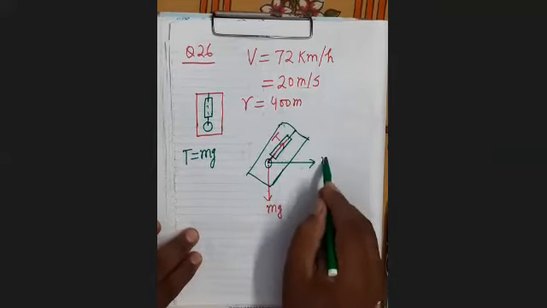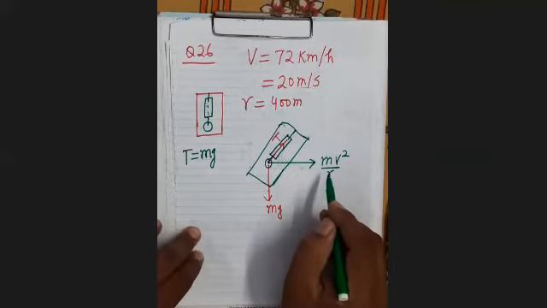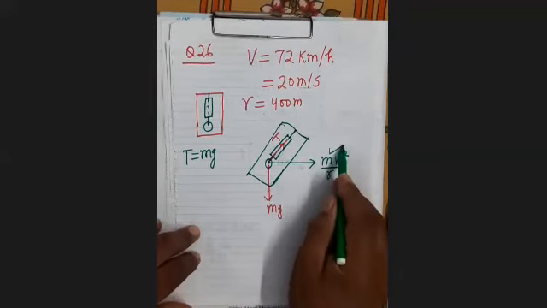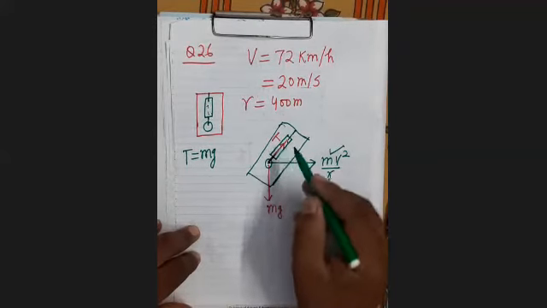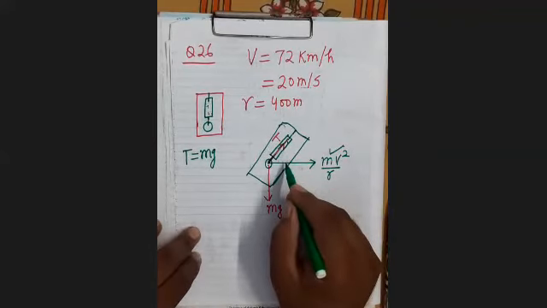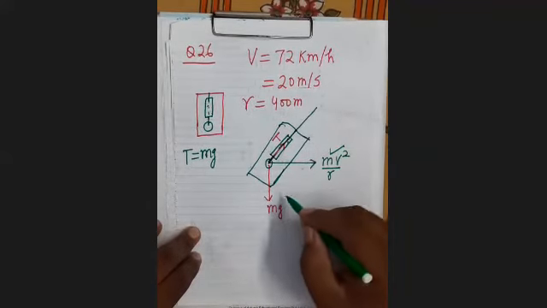That will be the centripetal force mv square upon r. Means you can say here, if you complete the parallelogram, then the diagram has been completed, as you can see in your book.